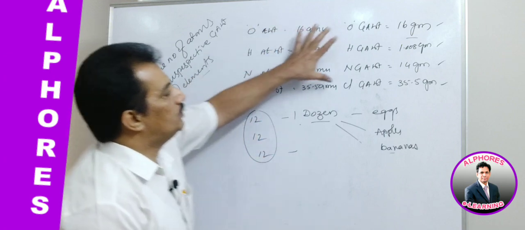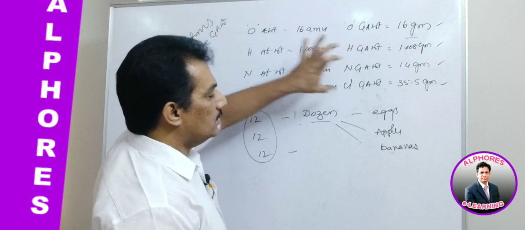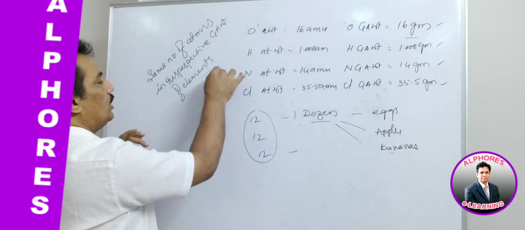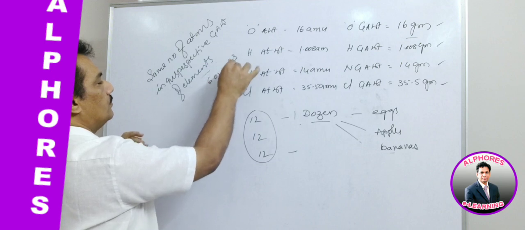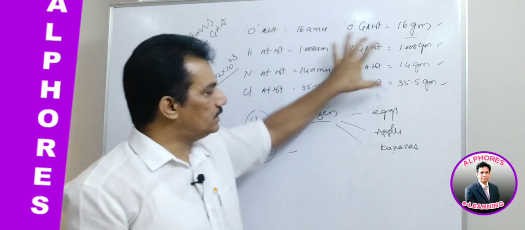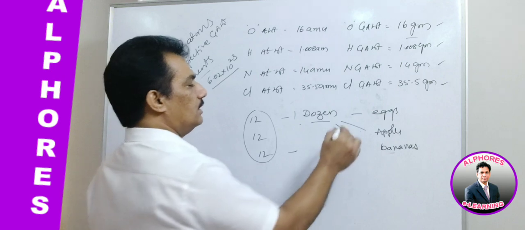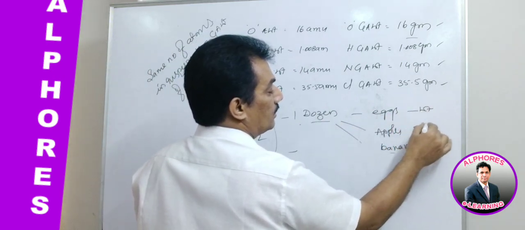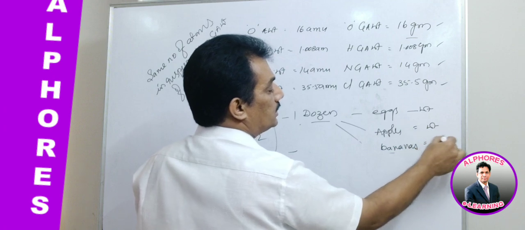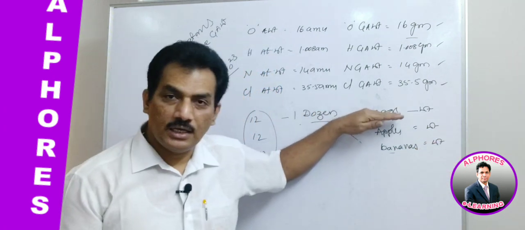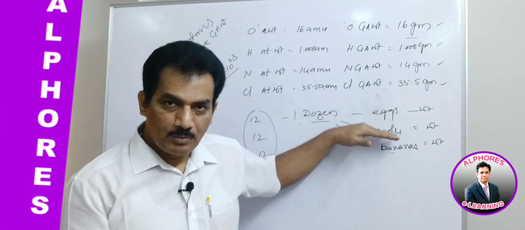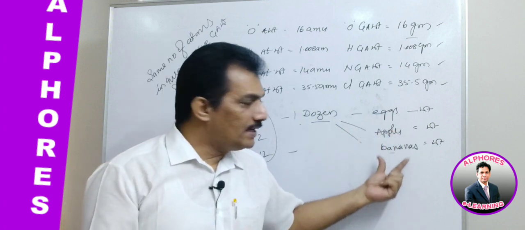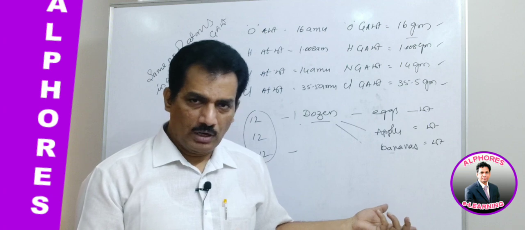Similar to this, all these have the same number, that is 6.02 into 10 to the power of 23, the number of atoms present. Now let us consider, is it possible that the weight of a dozen eggs is equal to the weight of a dozen apples? No. And is a dozen apples equal in weight to a dozen bananas?